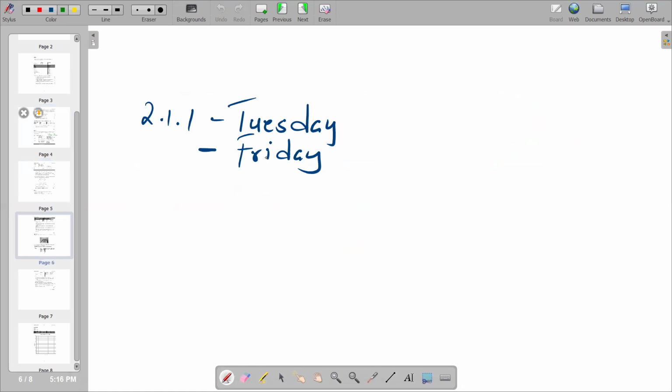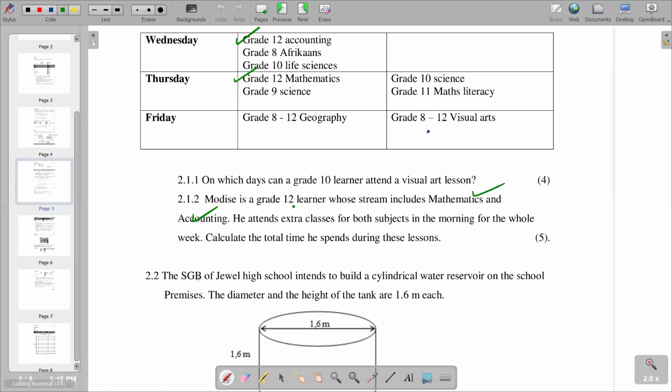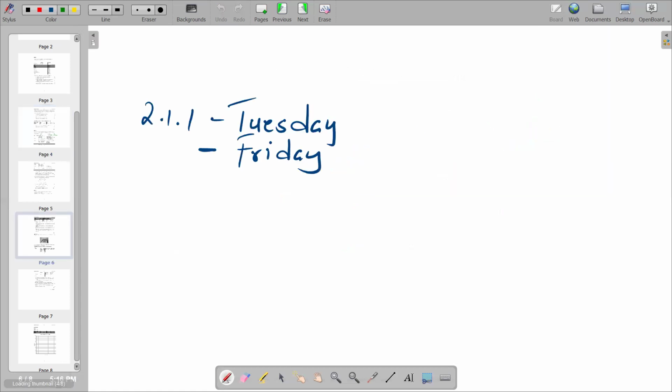We are saying 4 times, and each period is in the morning. We have 6:45 to 7:30 as our period. So we can check how many minutes we have from 6:45 to 7:30. You're going to see that we have 45 minutes. So we've got 45 minutes 4 times. So we just say 45 times 4.